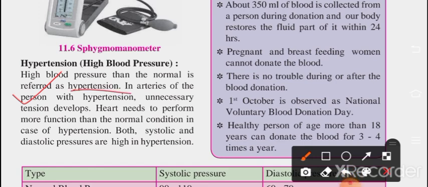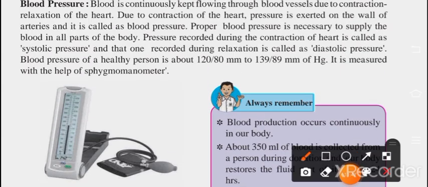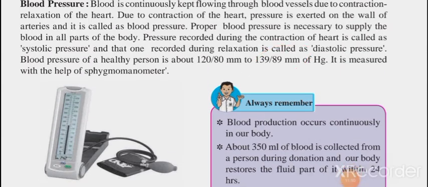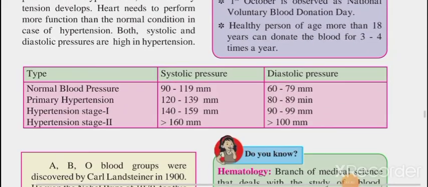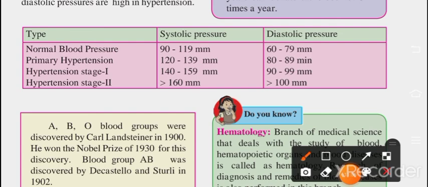In the arteries of a person with hypertension, unnecessary tension develops. The heart needs to perform more function than under normal conditions. In hypertension, both systolic and diastolic pressure are high. These are the BP ranges.